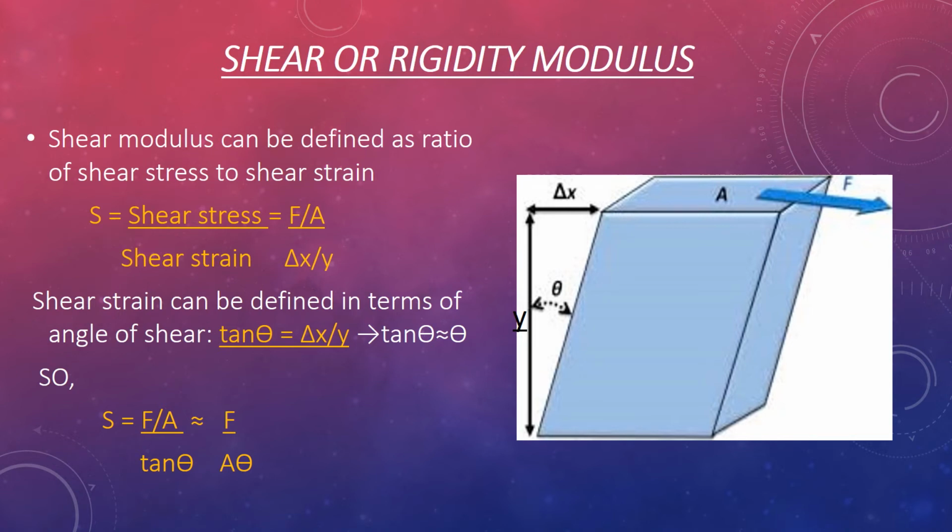Now shear strain can be defined in terms of angle of shear. As you can see in the figure, there is a right angle triangle in which delta x is perpendicular and y is base, and according to trigonometric ratio, tan theta is equal to perpendicular by base, means tan theta is equal to delta x by y. Here deformation is very small, so we can say that tan theta is approximately equal to theta. So shear modulus is equal to F by A divided by tan theta, and approximately equal to F by A theta.